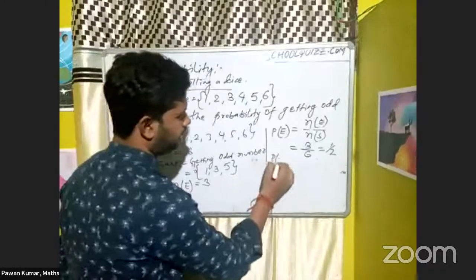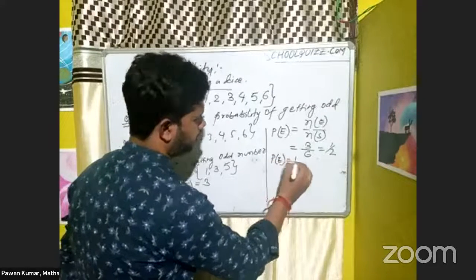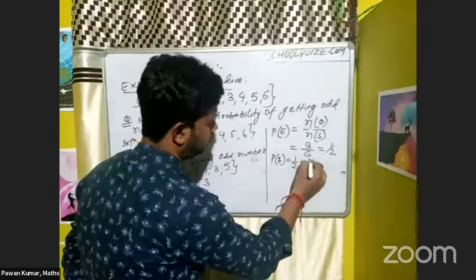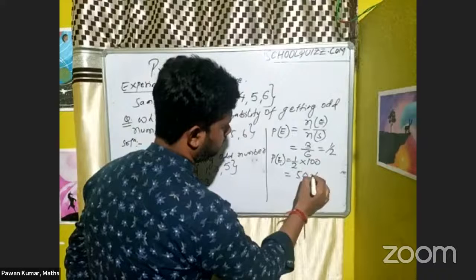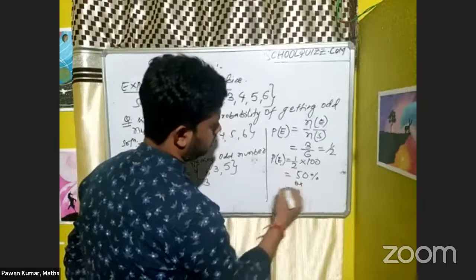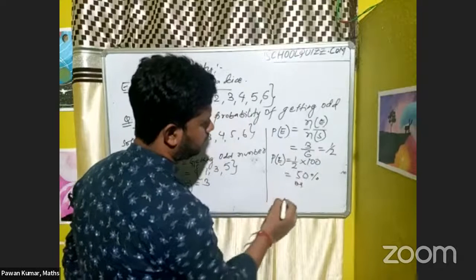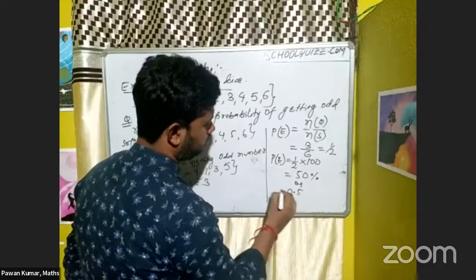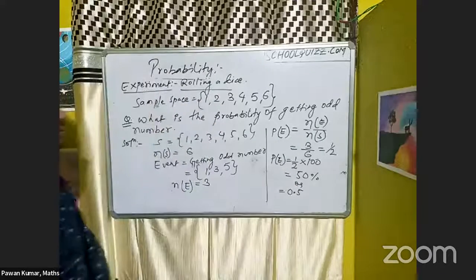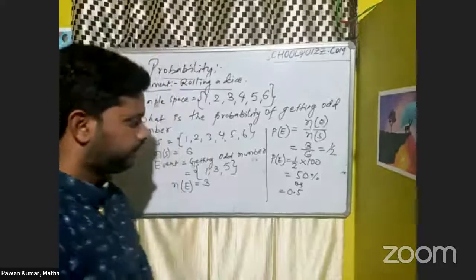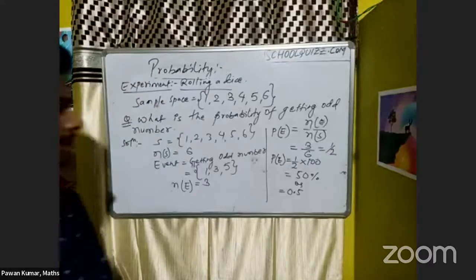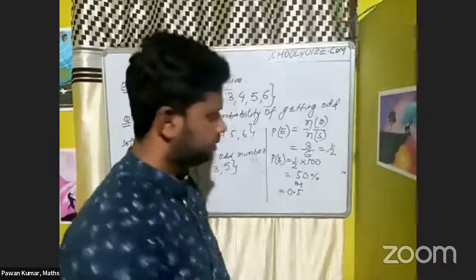So P of E is nothing but 1 by 2. If I want to convert it into a percentage, I have to multiply by 100, and I get 50%. Or in decimal, if I divide 1 by 2, I get 0.5. Now, in the last question I got 0.25, that is 25%, and here I'm getting 0.5, that is 50%.